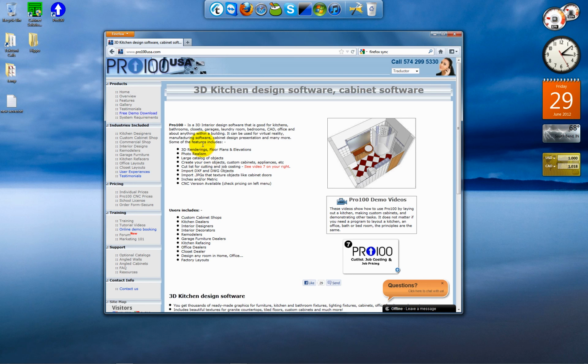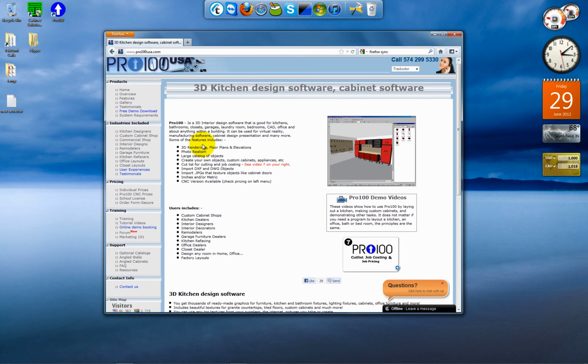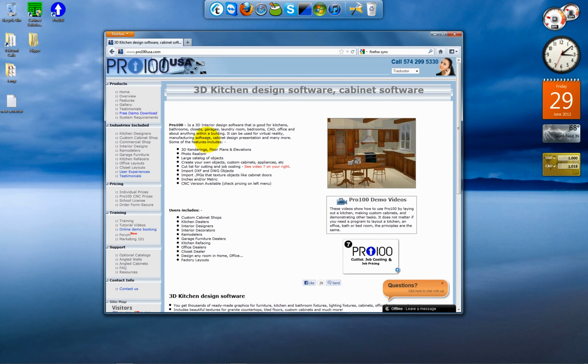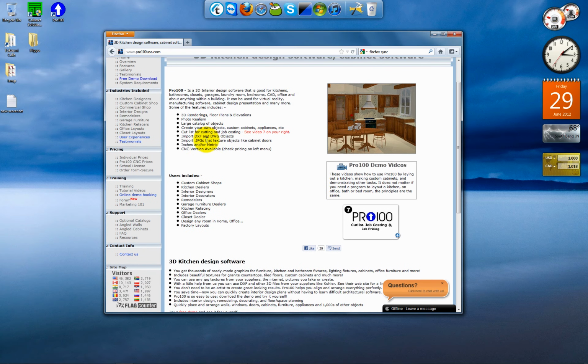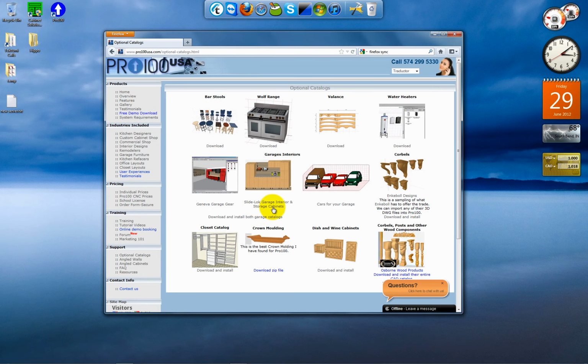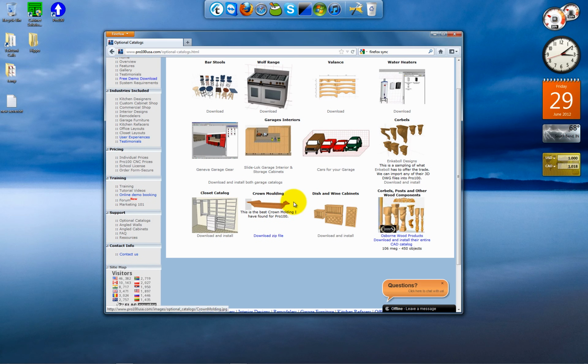So to start with, I'm at the pro100usa.com website, and on the left hand side I'm going to go to optional catalogs. Then I'm going to go to corbels, posts, and other wood components, and I'll click on download and install the entire catalog.